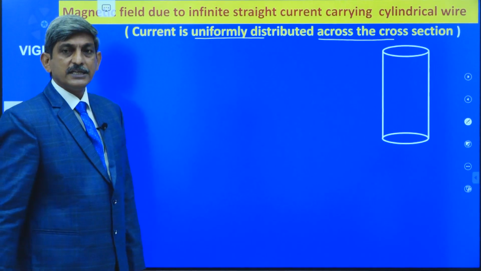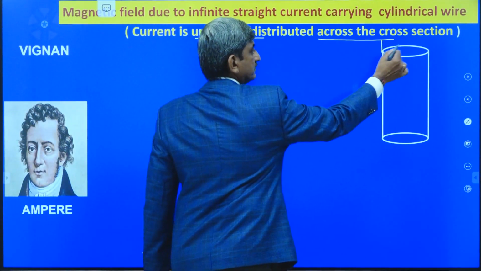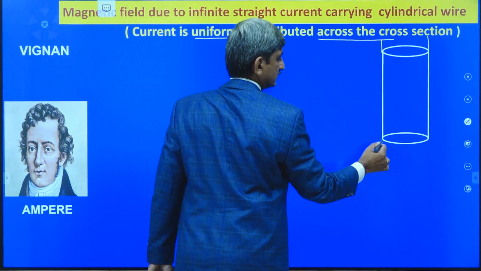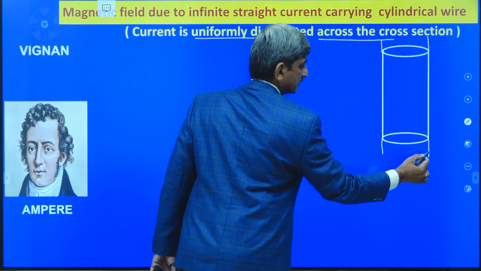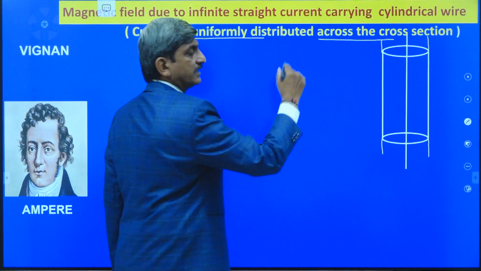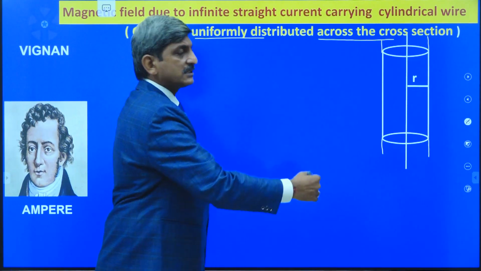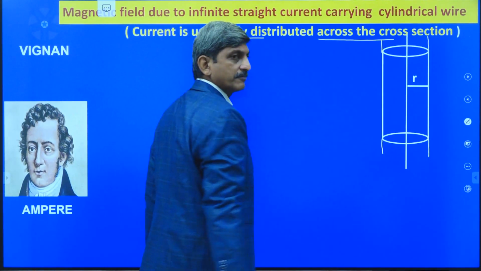again let us consider a cylinder of infinite length. Let it be the axis of the cylinder. Let R be the radius of the cylinder.